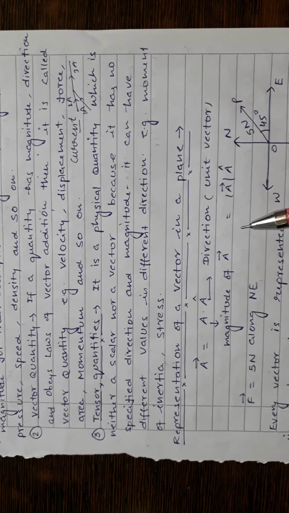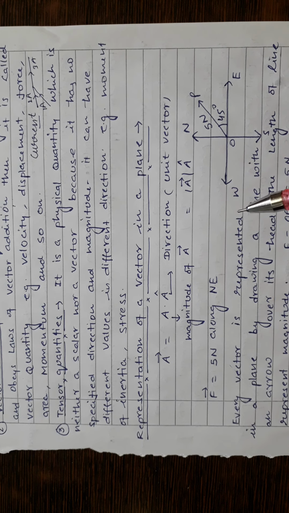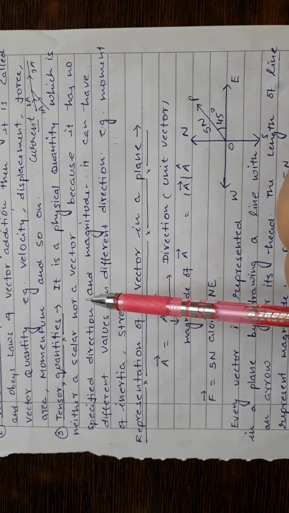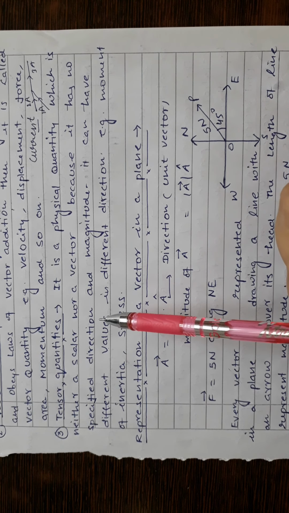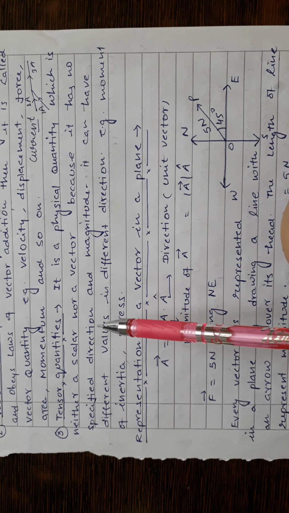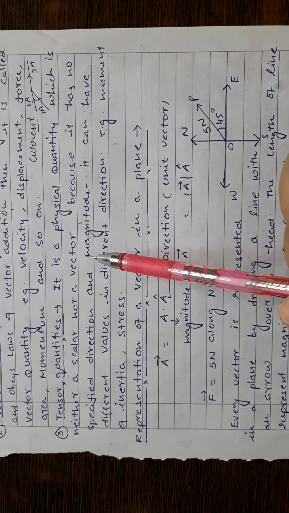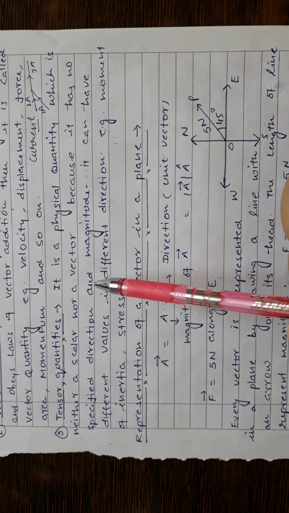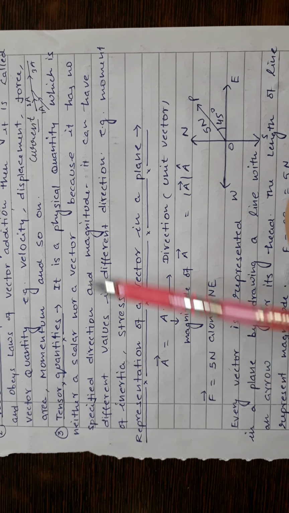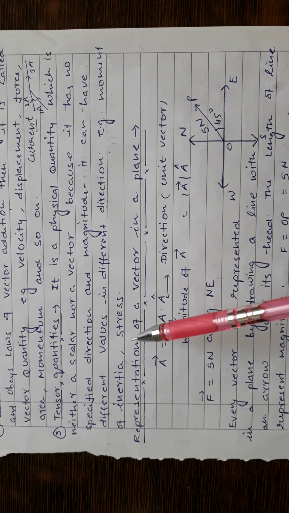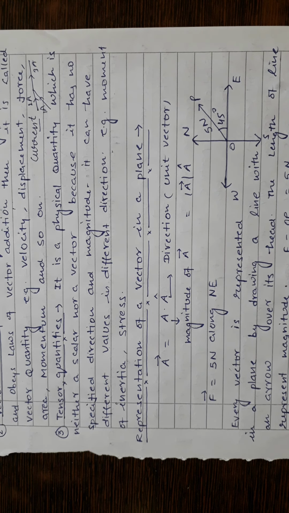Now the next type of quantity, tensor quantity. Rarely we will come across this kind of quantity. I will tell you when I come across this tensor quantity in our physics course. It is a physical quantity which is neither a scalar nor a vector, because it has no specified direction, because there may be a quantity whose direction is not fixed, direction is changing and magnitude is also changing depending on the direction. Okay, so neither scalar nor vector, but because it has no specified direction, it can have different values in different directions. So examples are moment of inertia, stress and so on. We will come across this quantity, I will tell you in detail.